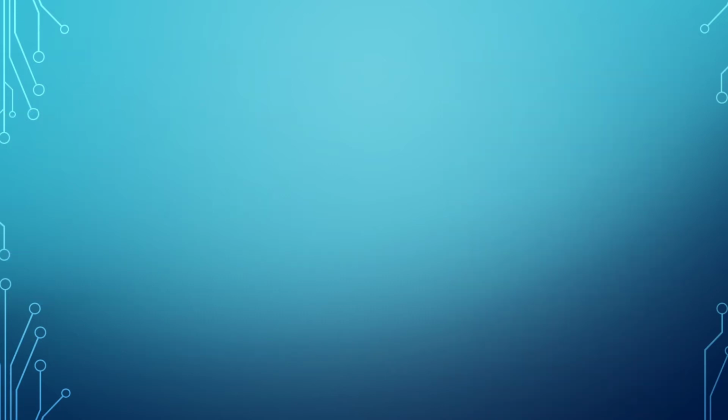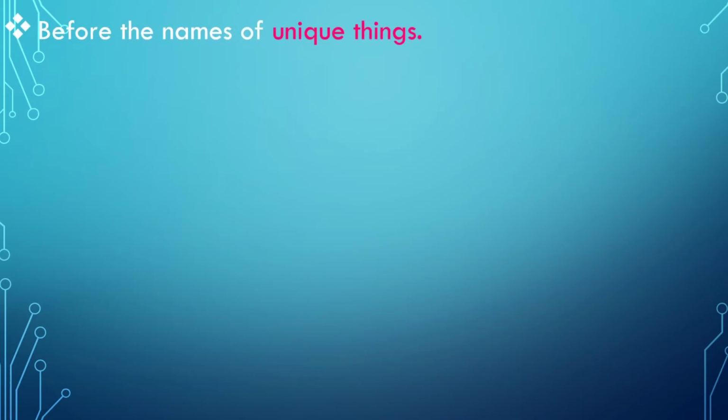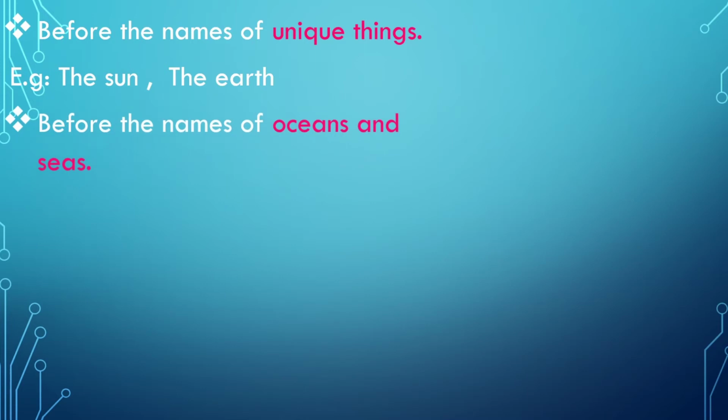Again, it is used before the names of unique things, meaning one of its kind. For example, the sun, the earth. We have only one sun, we have only one earth. The next usage is, it is used before the names of oceans and seas.